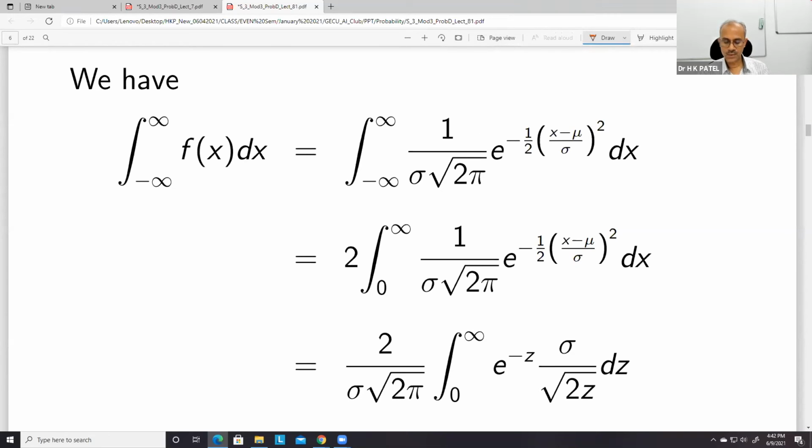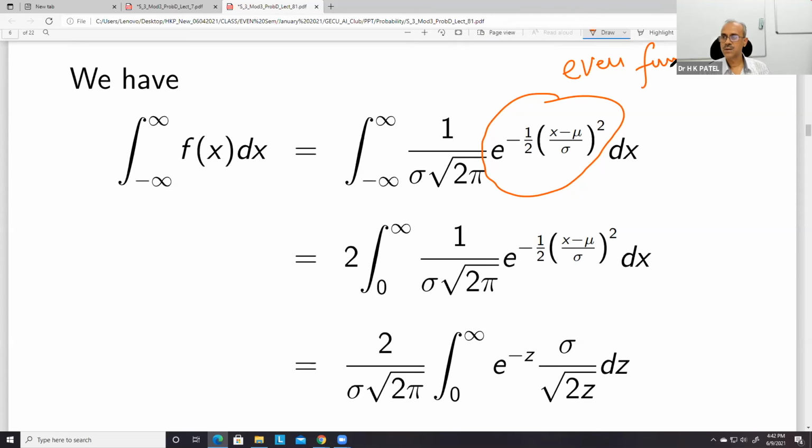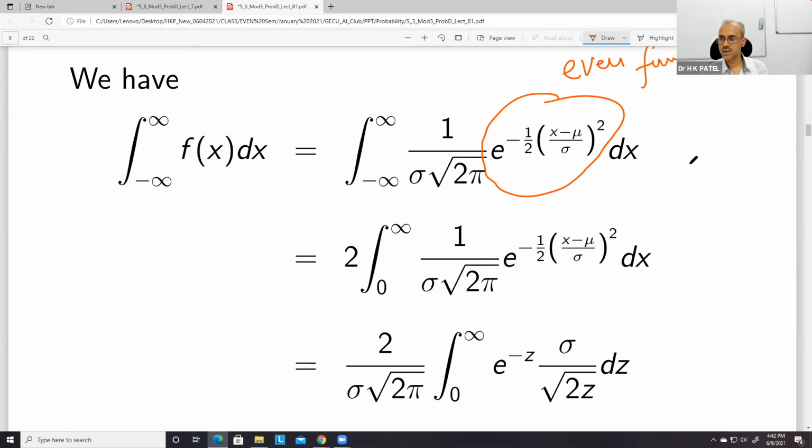Now before that, let me give you this. This is constant, no problem. And then this is an even function actually. This is the matrix. This is an even function. So for an even function, for example, the integral from minus a to a of f(x) dx is equal to 2 times the integral from 0 to a of f(x) dx when f(x) is even.